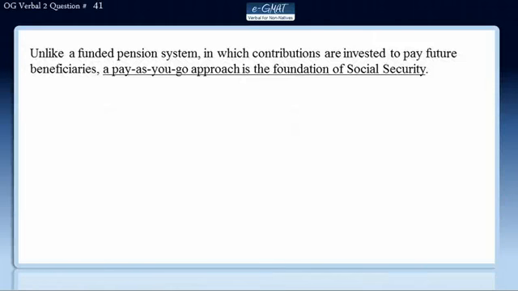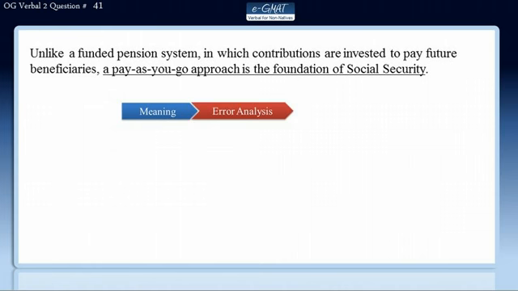We will solve question number 41 of OG Verbal Second Edition by using the e-GMAT 3-step process. In the first step, we will understand the meaning of the sentence. In the second, we will evaluate the errors in the sentence, and finally, we will review all the answer choices to get to the correct answer.